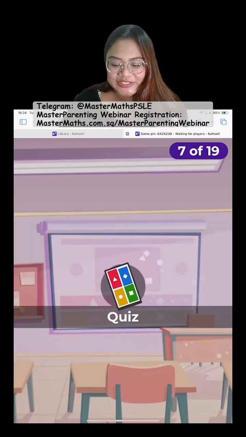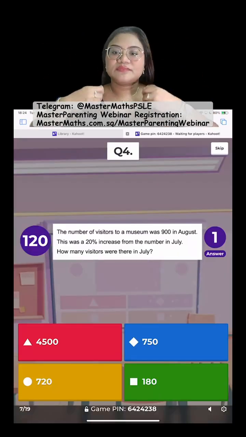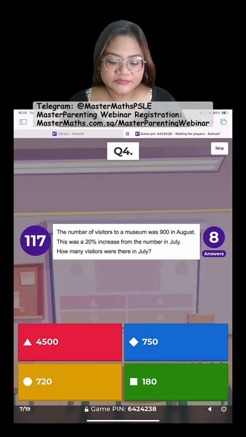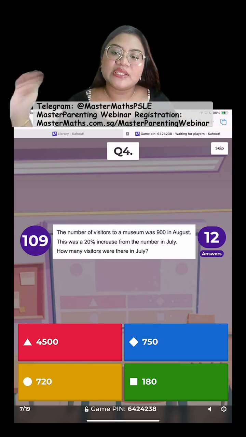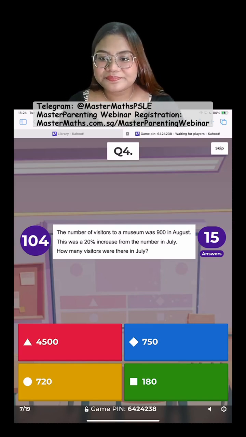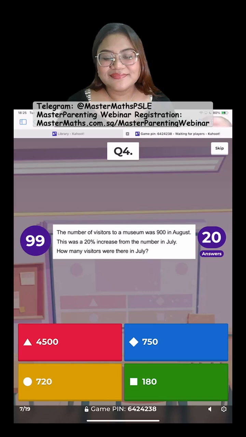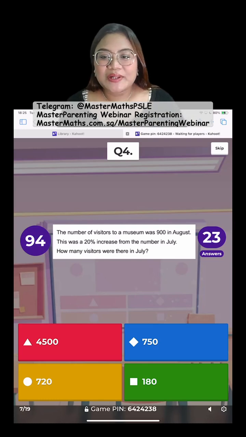Now let's go on to question number 4. The number of visitors to a museum was 900 in August, and this was a 20% increase from the number in July. How many visitors were there in July? You got 1.5 minutes left.